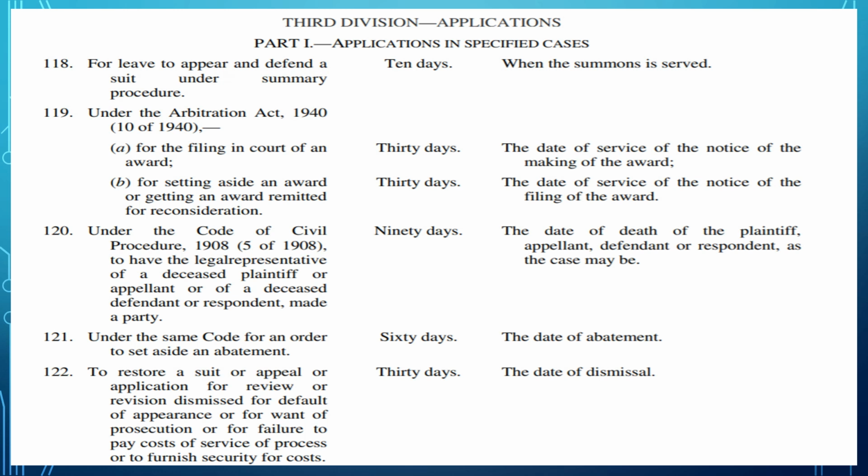Section 120. To include any legal representative of a deceased plaintiff or defendant or appellant or respondent under CPC, you have to do it within 90 days of the death of the person. 121. Under the same code, that is CPC, for an order to set aside an abatement. If there is an abatement and you want to set it aside, then you have to file the application within 60 days of such abatement.